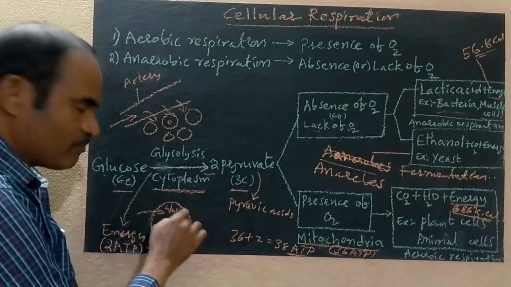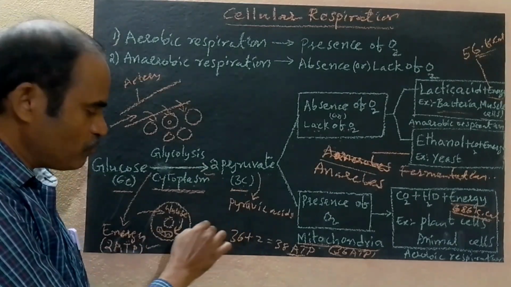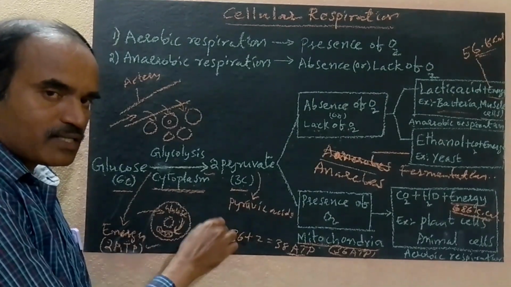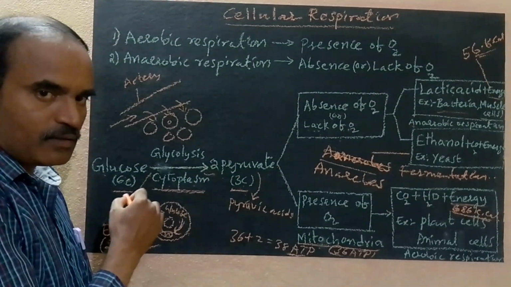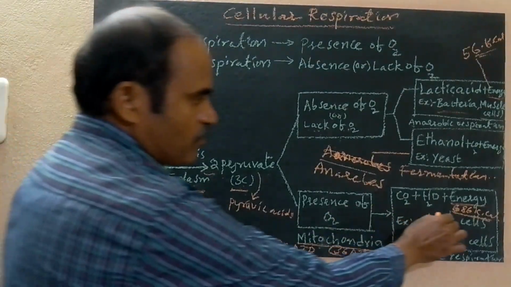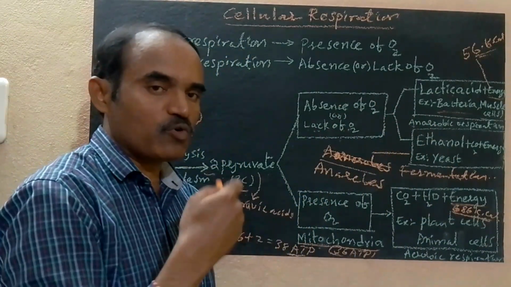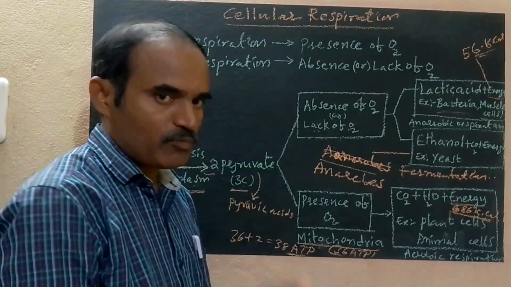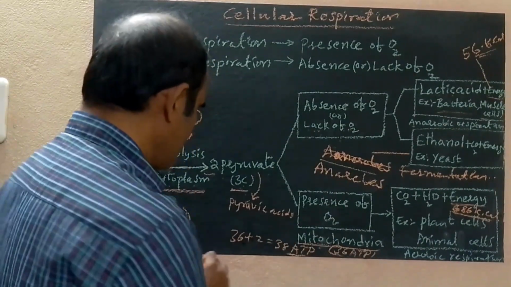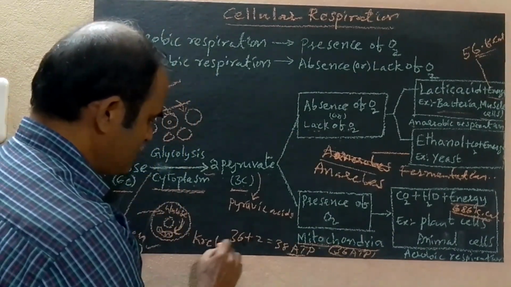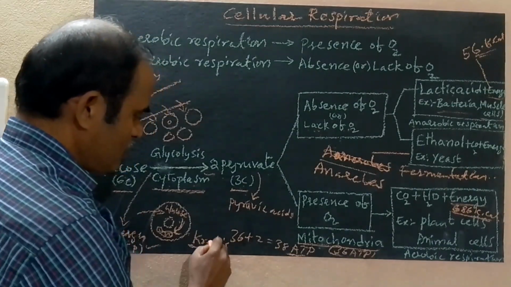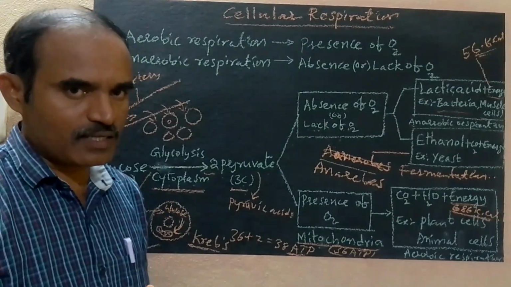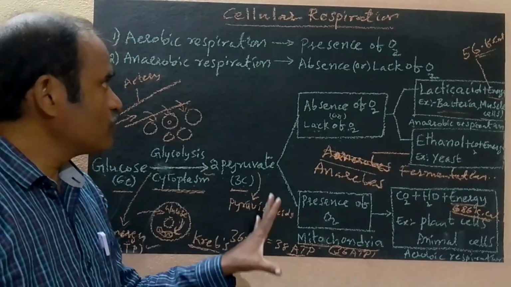After glucose is broken down into pyruvates, the two pyruvates enter the mitochondria. In mitochondria, the two pyruvates are broken down into energy, producing 686 kilocalories. More energy is produced, and this takes place in the presence of oxygen. This is also called the Krebs cycle. The Krebs cycle is also called the citric acid cycle.